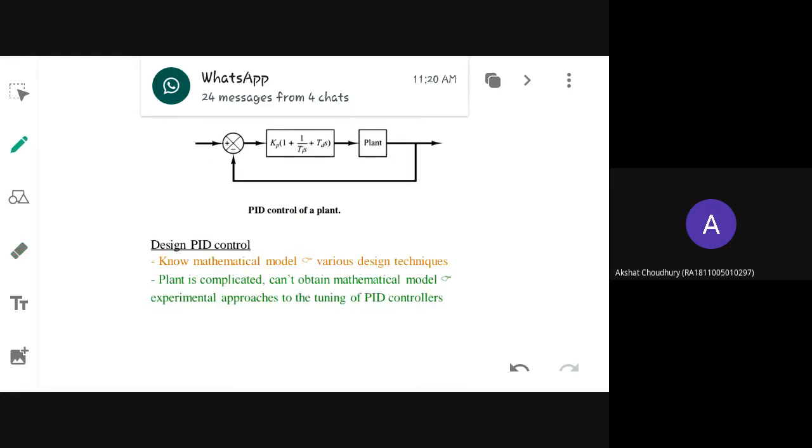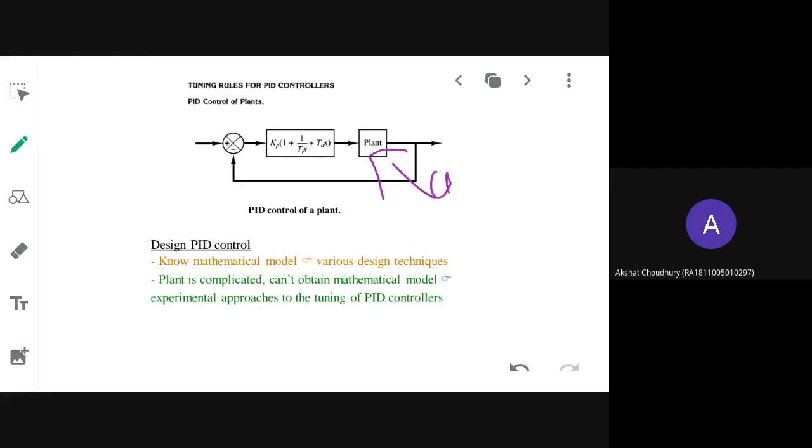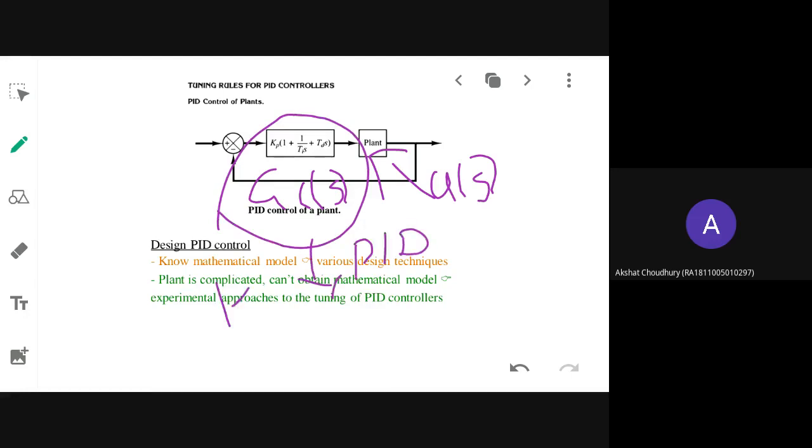Now this diagram you have to see. Again I am telling you, this is your plant, that is the existing system, to which in series you are adding the controller to obtain the desired specification. This controller is your PID controller, and you are going to design the Kp, Td and Ta factors.